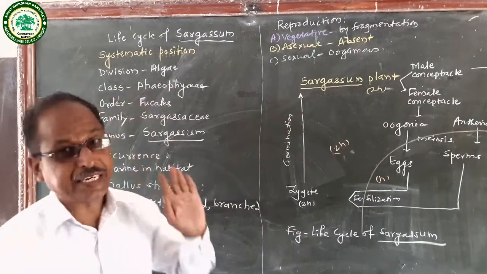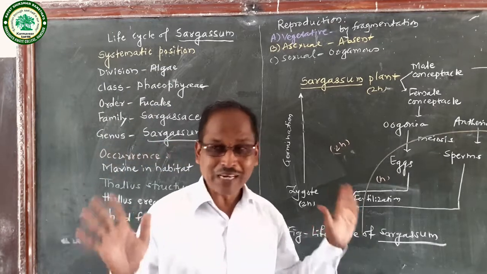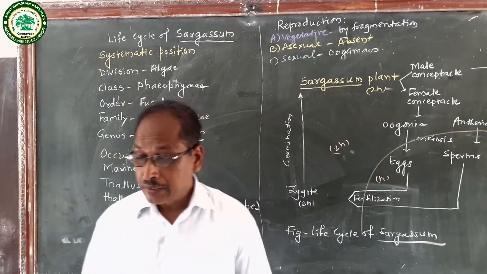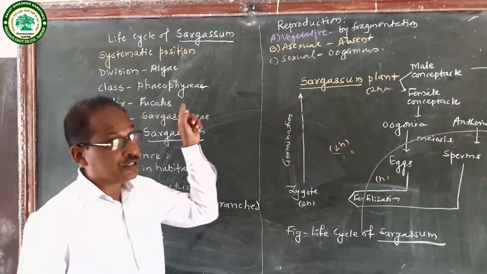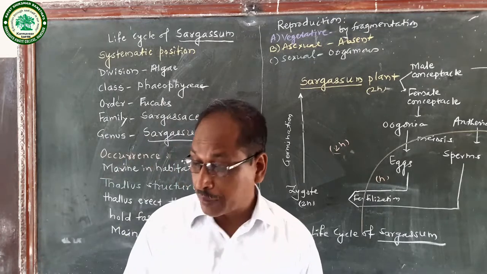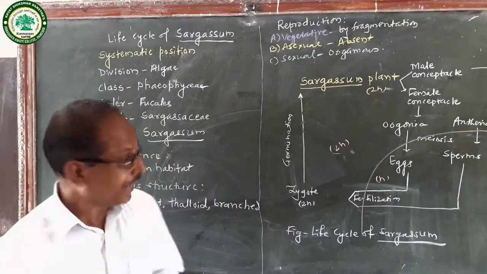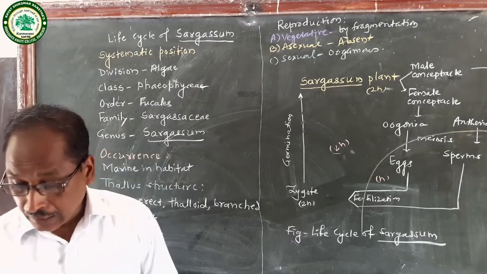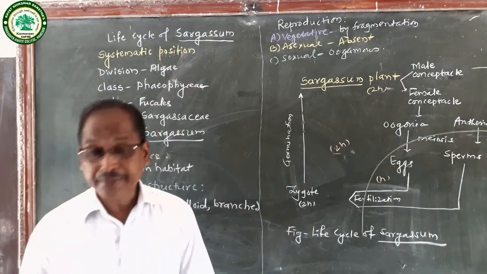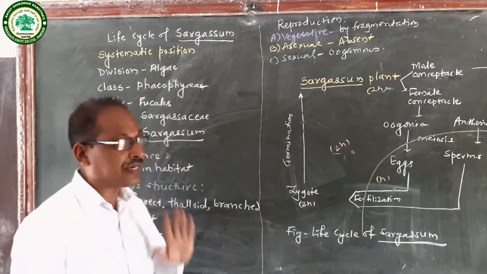Then class Phaeophyceae, also called brown algae. The members included in this class are called brown algae. Here the chromatophores are yellowish brown in color. The photosynthetic reserve food material is in the form of laminarin starch. Then order Fucales, in which the plant body is parenchymatous and asexual reproduction is absent. Then family Sargassaceae and genus Sargassum.